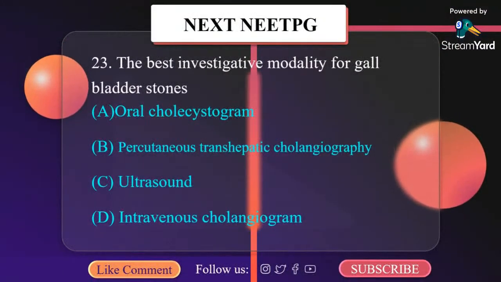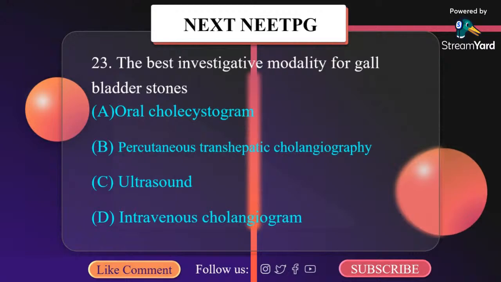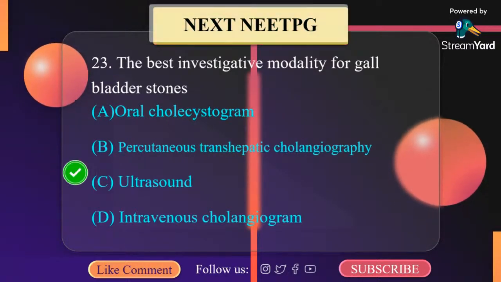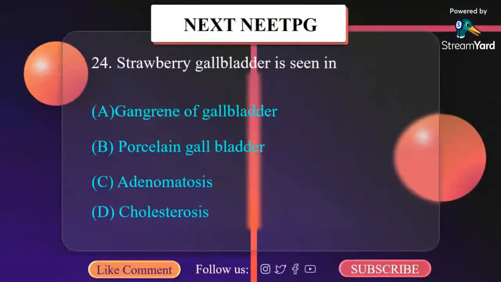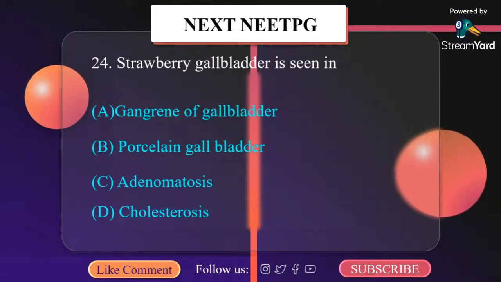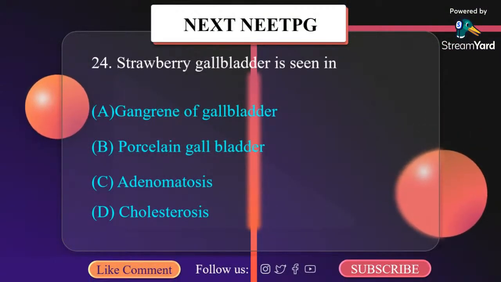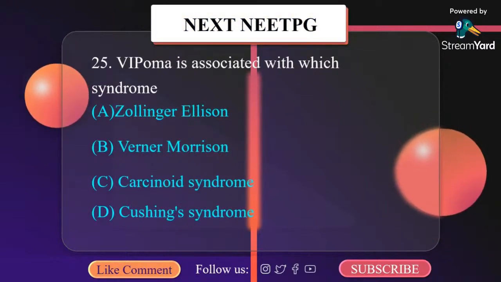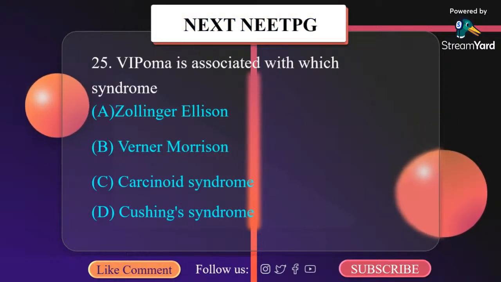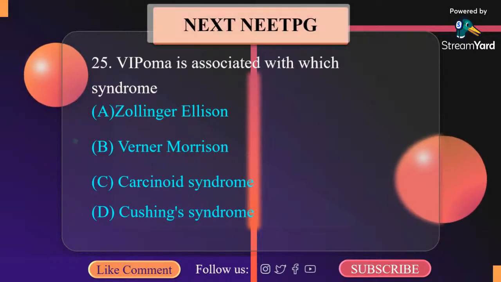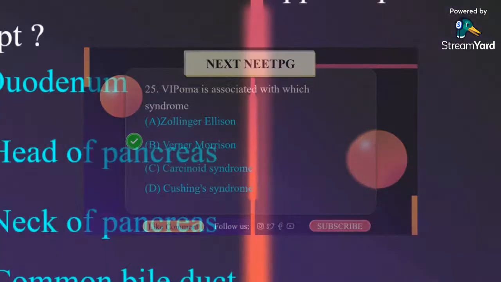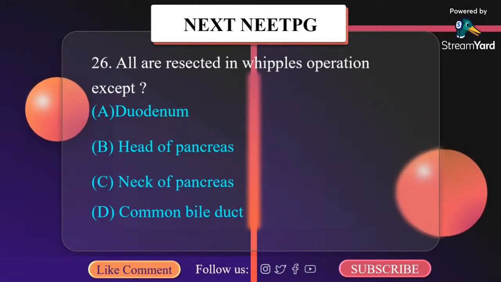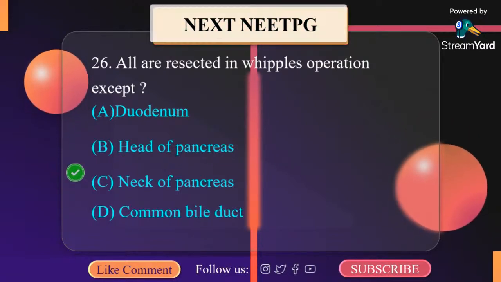The best investigative modality for gallstone is A. Oral cholecystogram, B. Percutaneous transhepatic cholangiography, C. Ultrasound, D. Intravenous cholangiography. It is C, ultrasound. Strawberry gallbladder is seen in A. Gangrene of gallbladder, B. Porcelain gallbladder, C. Adenomatosis, D. Cholestasis. Watery diarrhea is associated with the syndrome: A. Zollinger-Ellison syndrome, B. Verner-Morrison syndrome, C. Carcinoid syndrome, D. Cushing syndrome. This is Verner-Morrison syndrome. All are resected in Whipple's operation except: A. Duodenum, B. Head of pancreas, C. Neck of pancreas, D. Common bile duct. Except neck of pancreas.